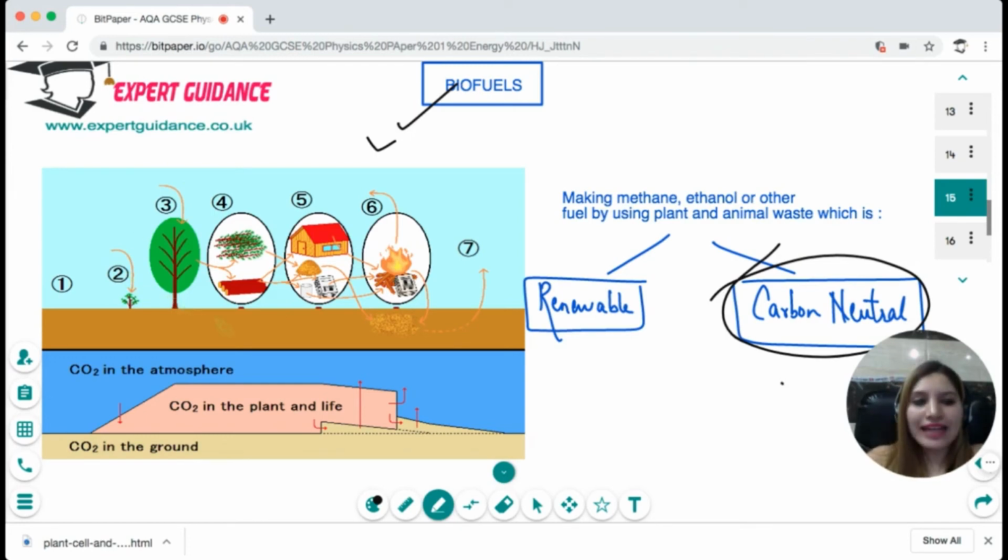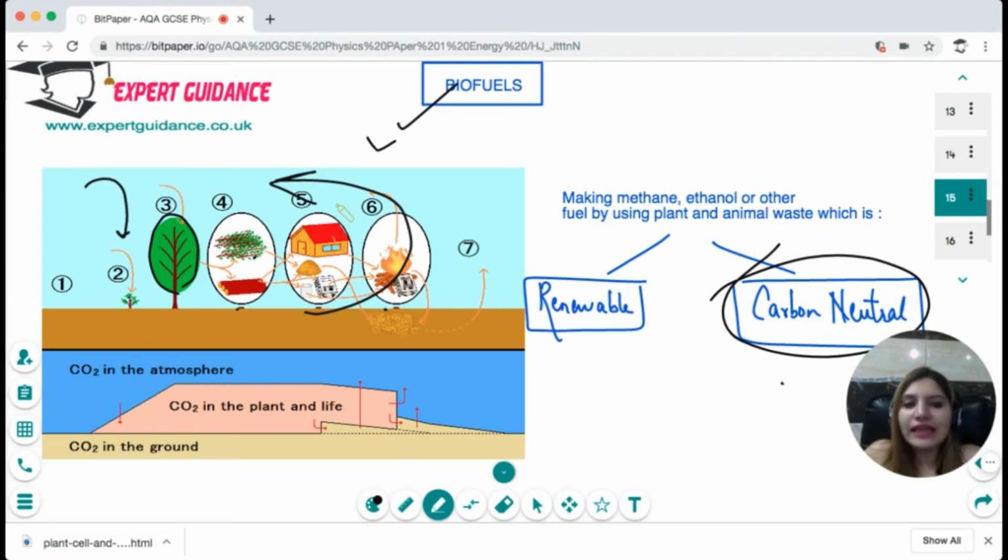The plant that we use to make the biofuel has taken up the carbon dioxide while growing by the process of photosynthesis. Now, when they are burning, they are just giving the same amount of carbon dioxide back into the atmosphere. So overall, they are not adding any extra carbon dioxide. So we call them carbon neutral. So the same amount of carbon dioxide they have used while growing is returned when they are burned as a biofuel. So therefore, you are not adding any extra carbon dioxide to the atmosphere. So it's a good way to use the biofuels, that is fuels that are generated by plant products.